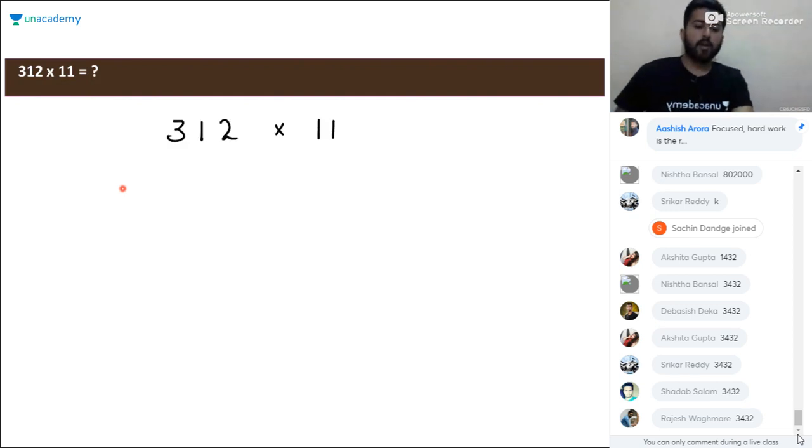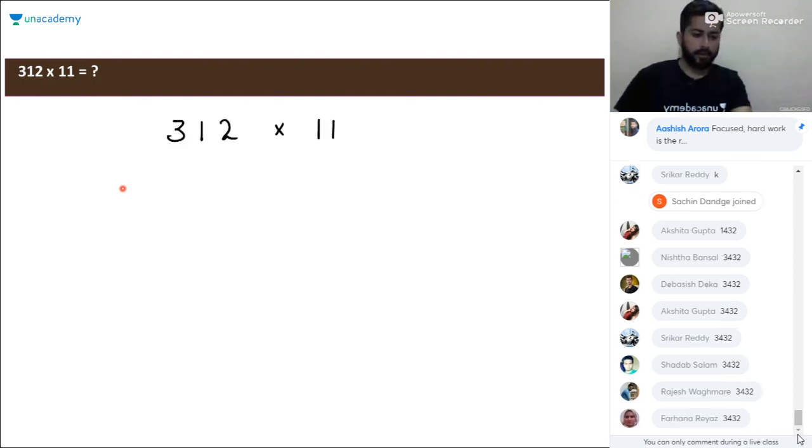So when you have to multiply any number with 11, just write the terminal numbers first. Here in 312, the terminal numbers are 3 and 2. So just write the terminal numbers with a little gap. Okay, 3 and 2. The next step will be starting from the right hand side, adding these pairs. First pair is 1 and 2.